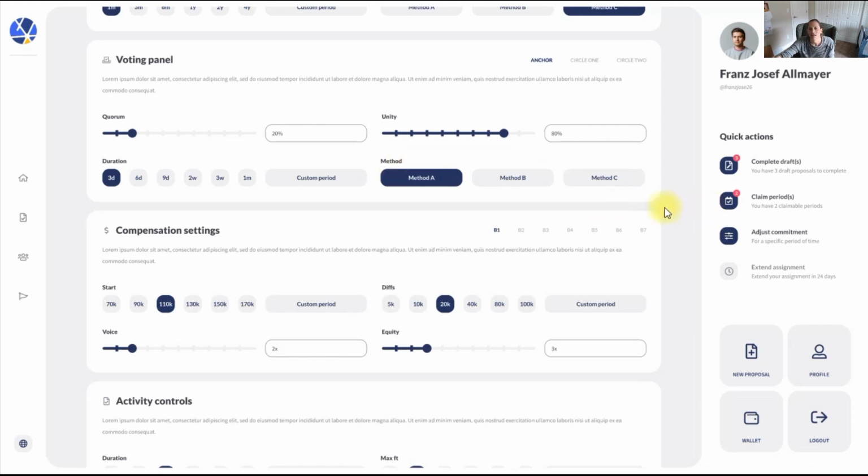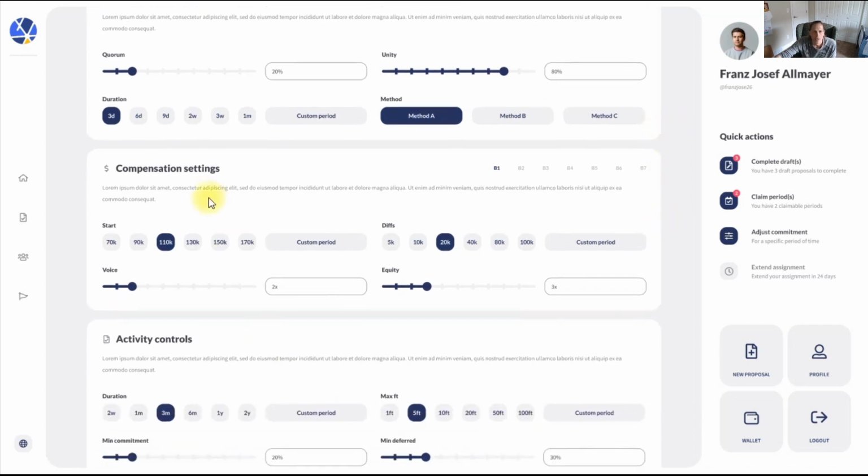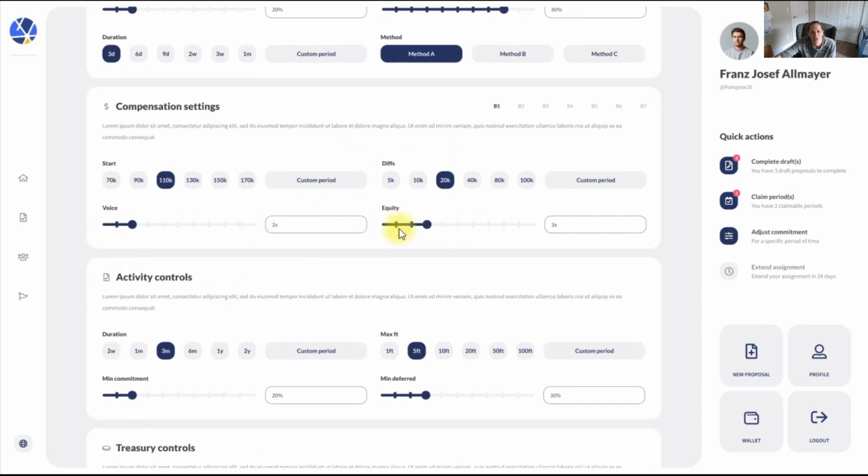And we plan to, and those things we'll call coordination apps and different plugins that communities can use. So we're just starting with this. This is the basis, but it's an infinite playground once we move into digital organizations, because we can just as easily have a new box that's a completely new way of doing governance that we can coordinate and mediate through this technology, right? Then you can change those compensation settings like we were saying before, where you can change how much voice and equity they're getting and what the pay scales are, etc., etc.